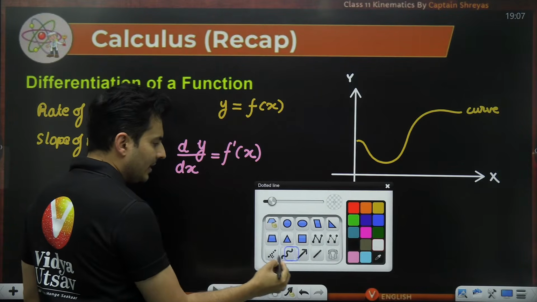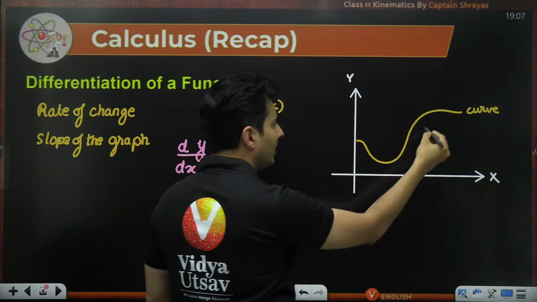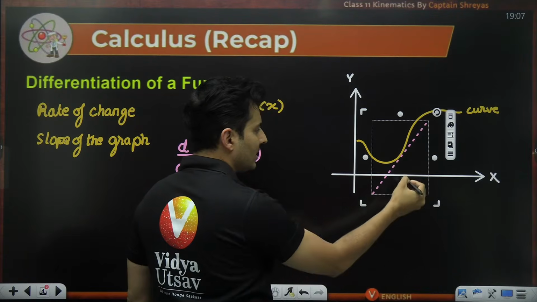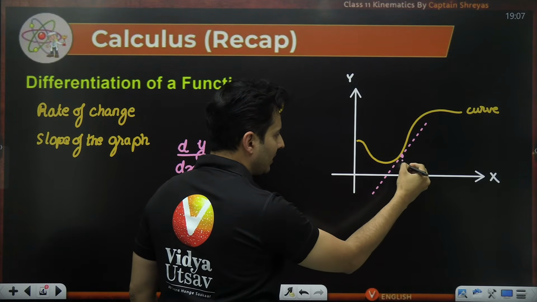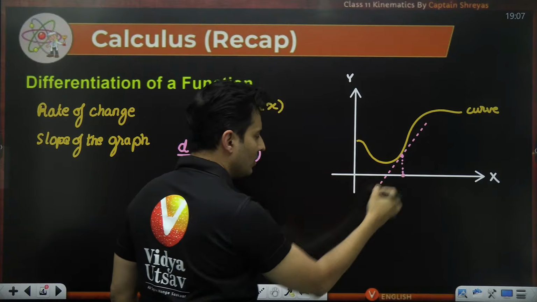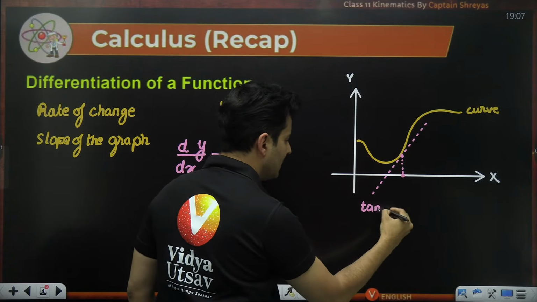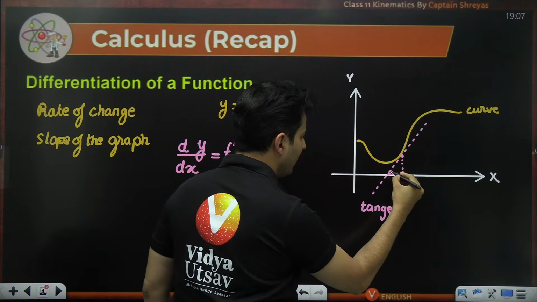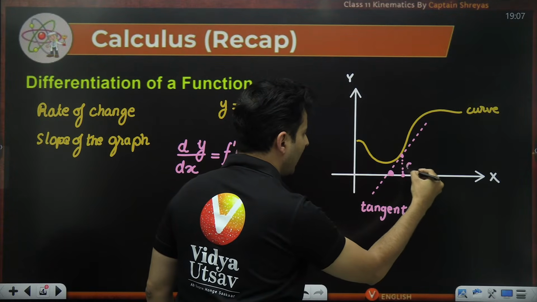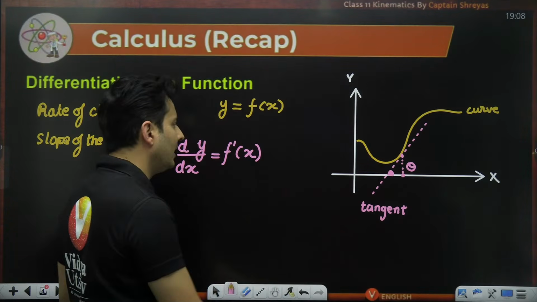That is nothing but, at that particular x, whatever x value you have chosen on that curve, you draw a tangent and see what angle it makes, let's say theta.